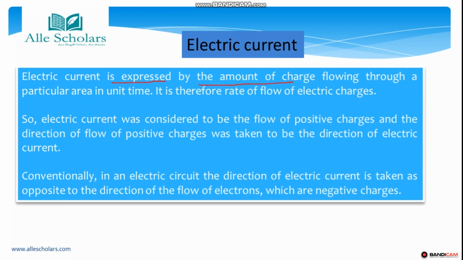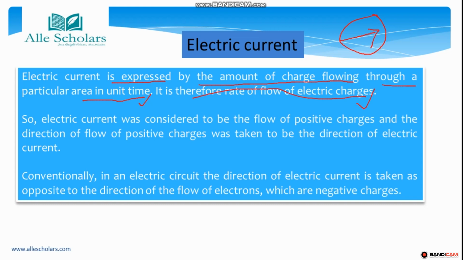Electric current is expressed by the amount of charge flowing through a particular area in unit time. That is, at a particular time, how much charge has flowed. That is going to be electric current. It is therefore the rate of flow of electric charge, the rate at which the electric charge is flowing.